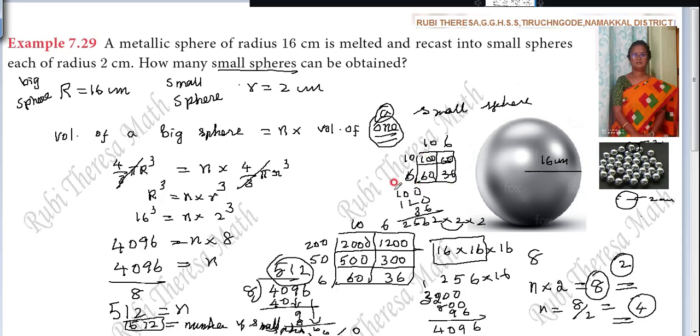Do you follow? So when you see the words melting, recasting, you have to find out the volume. And also while you are mentioning the radius, height, whatever it is, just make out the difference. Either you can use R1, R2, or capital R, small r, capital H, small h, H1, H2, like that you can do it. Do you follow? And also for mensuration, wherever possible, there is a diagram. You have to draw the necessary diagrams. Even though they are not allotting the marks, it is better to draw the diagram if it is possible. Wherever needed, you have to draw the diagram. Is it okay?